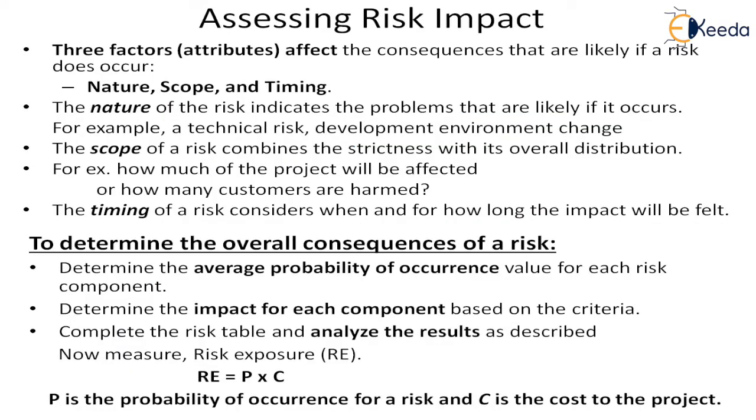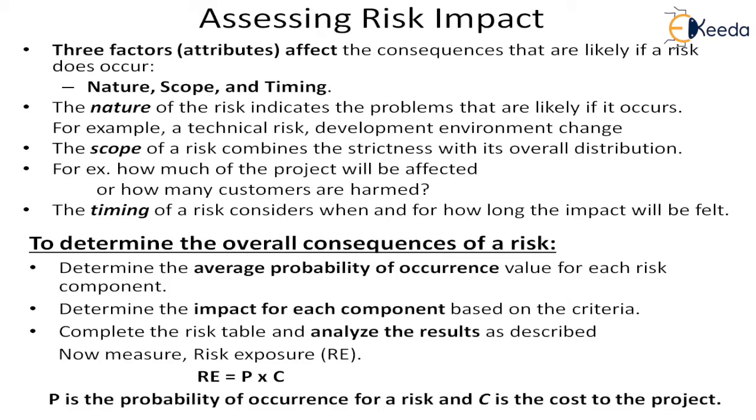Now, assessing the risk impact. Three factors can affect the consequences that are likely if the risk does occur. Whenever we write the risk impact, we have to take into account these three things. These are attributes of the risk impact: the nature, scope and timing.